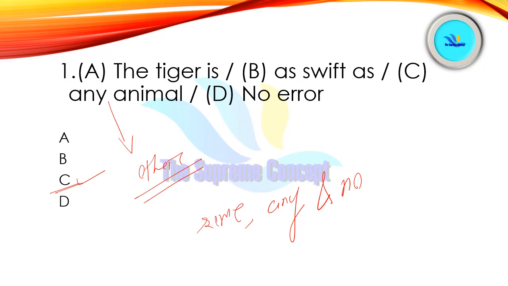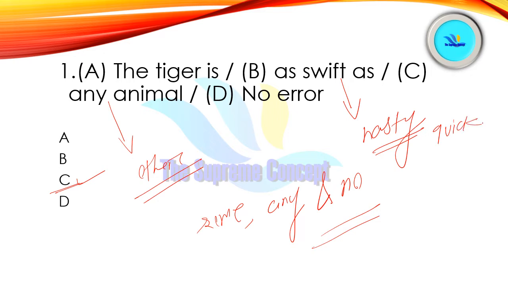So mostly other comes after the determiners some, any, and no. And here swift means hasty, which again means quick or speedy, you can say.